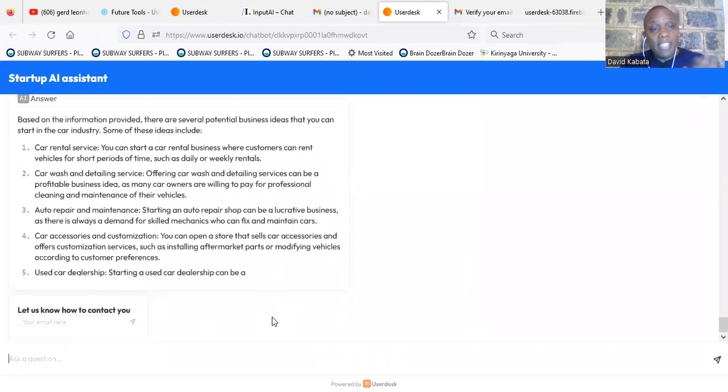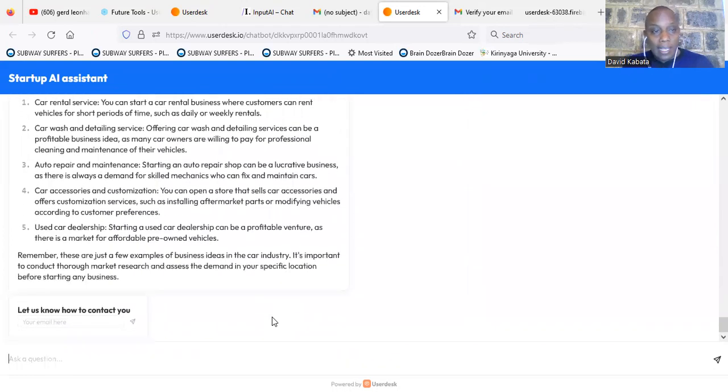Now the problem is how we frame the prompt. I think the way you frame the prompt is what is going to give you the answers that you are looking for. So you can see all these are some of the areas that you can do. So maybe I can also tell it that